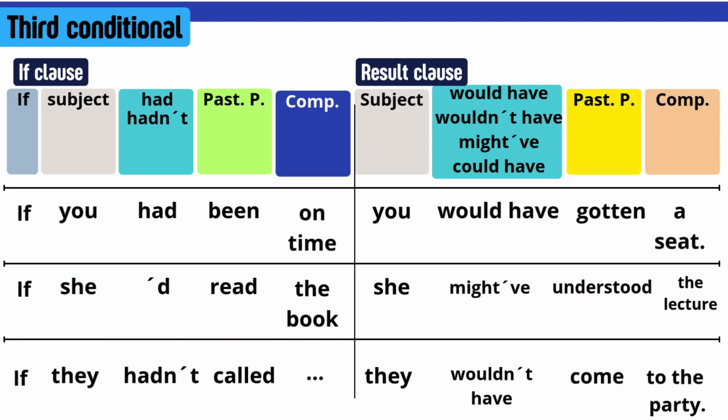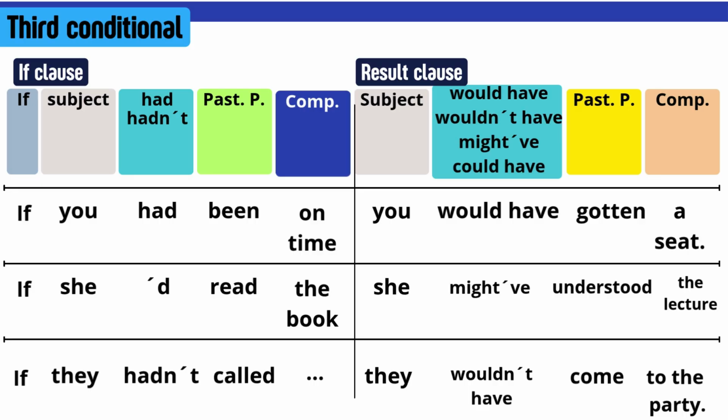Let's see now the structure of this third conditional. Keep in mind, we use the third conditional to express past wishes or events that are unreal. Okay? Unreal. Well, like all conditionals, the third conditional has two parts, the if clause and the result clause.